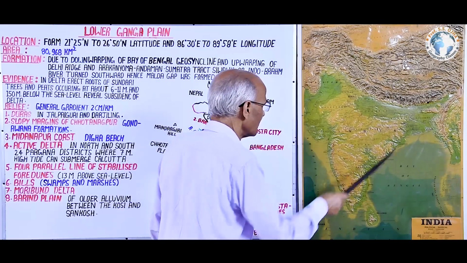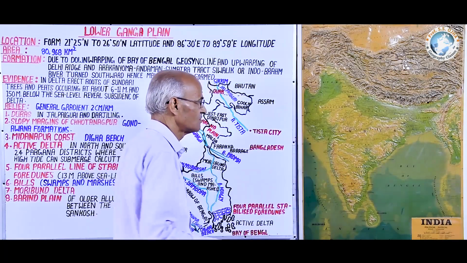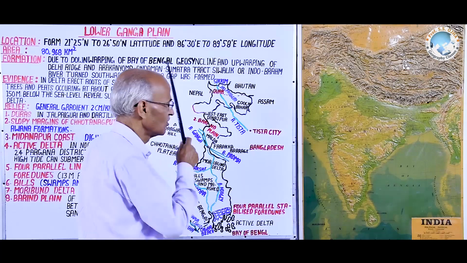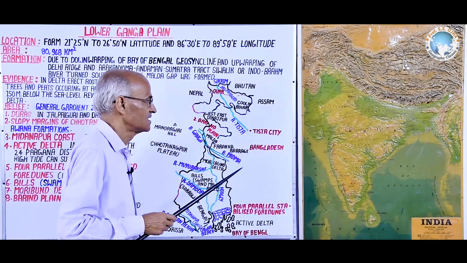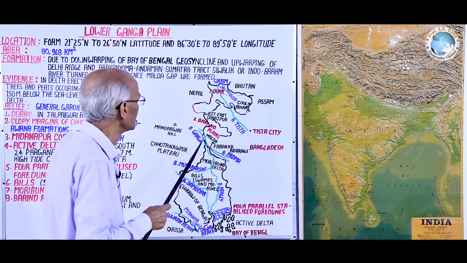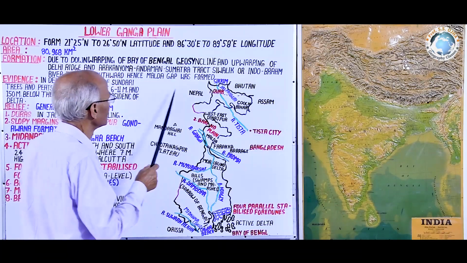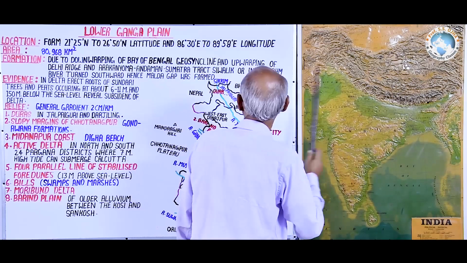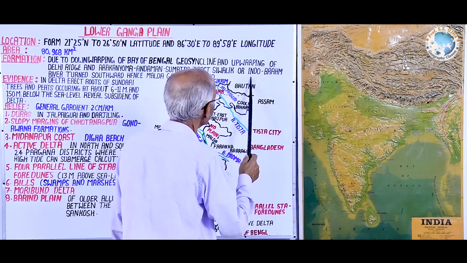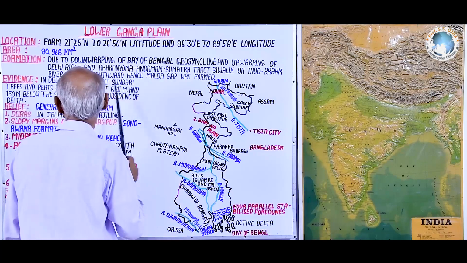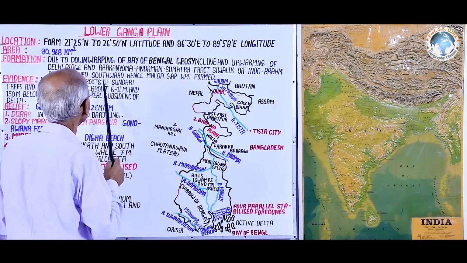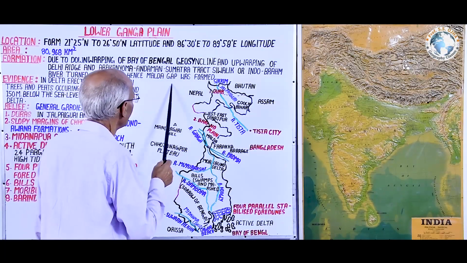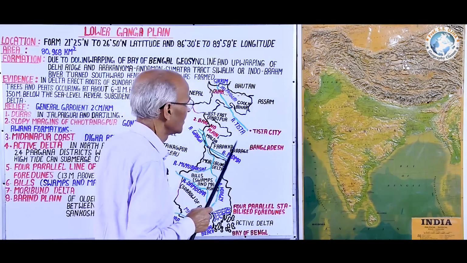Thus, the formation of this West Bengal state, or say Lower Ganga plain, is ascribed to the tectonic activities, and this is the reason that here there was a Shivalik river or Indo-Brahm river turned southward, hence Malda Gap was formed.